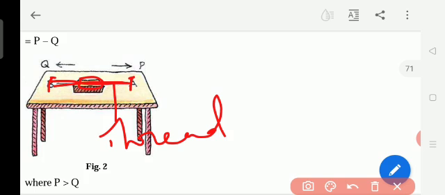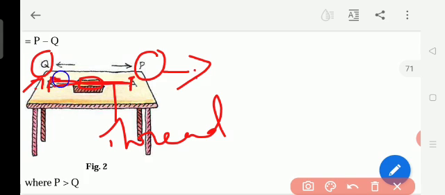Then on this side one person is applying the force P. The force we simply call P. On the left side, one person is applying the force Q. Okay. So if both are applying the same force, the thread in the middle will not move to this side or that side.